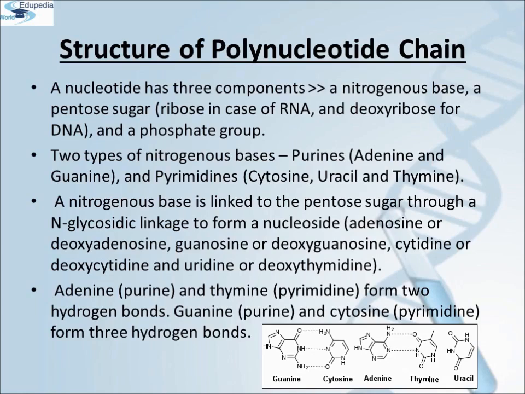Adenine, that is a purine, and thymine, that is a pyrimidine, form two hydrogen bonds between them. Guanine, a purine, and cytosine, a pyrimidine, form three hydrogen bonds between them. Here you can see a diagrammatic representation of the hydrogen bonds between guanine and cytosine, and also the two hydrogen bonds between adenine and thymine.